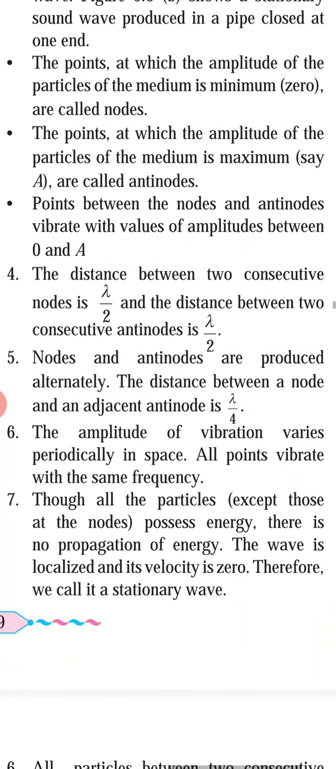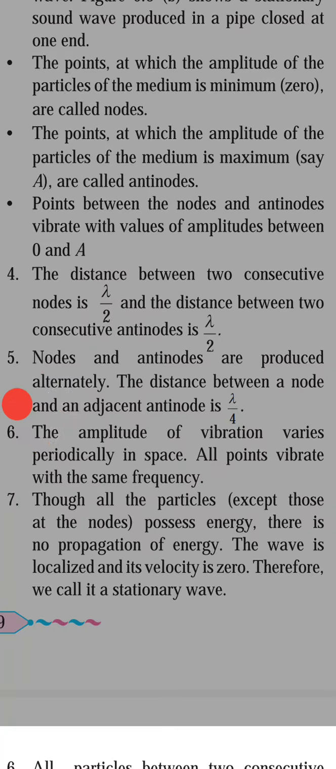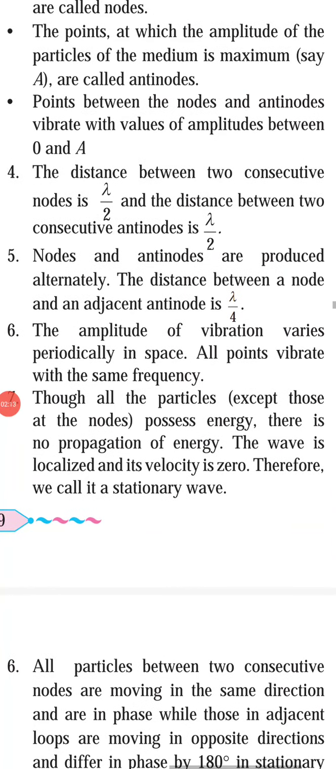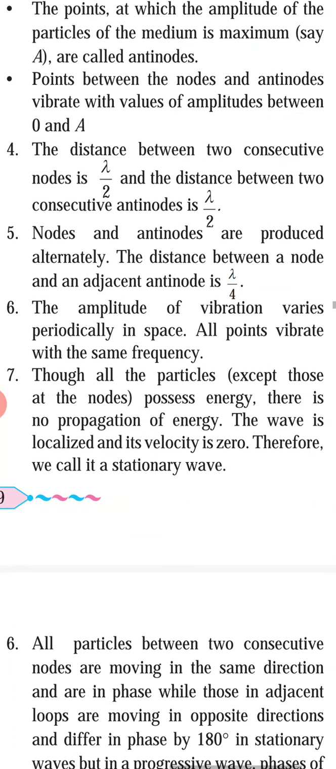Then the distance between two consecutive nodes is lambda by 2 and distance between two consecutive antinodes is lambda by 2. So nodes and antinodes are produced alternately. The distance between a node and adjacent antinode is lambda by 4. Then amplitude of vibration varies periodically in space. So all points vibrate with the same frequency.